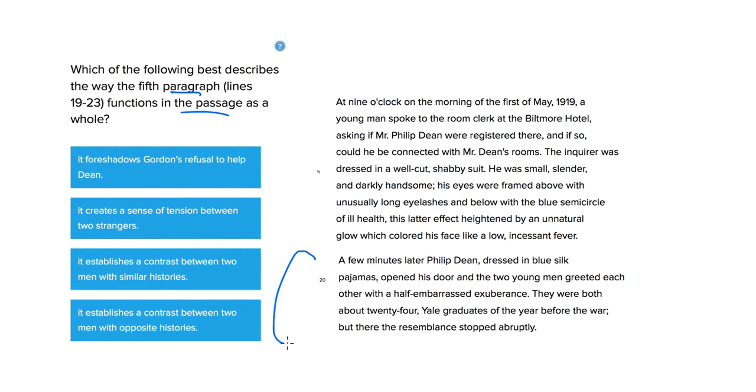So I have the fifth paragraph here, but I've also included the first, which is going to be very helpful, as you'll see in a minute. So let's go ahead and consider the answer choices. Does this paragraph foreshadow Gordon's refusal to help Dean?